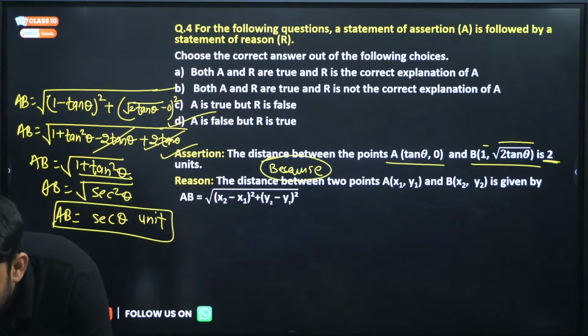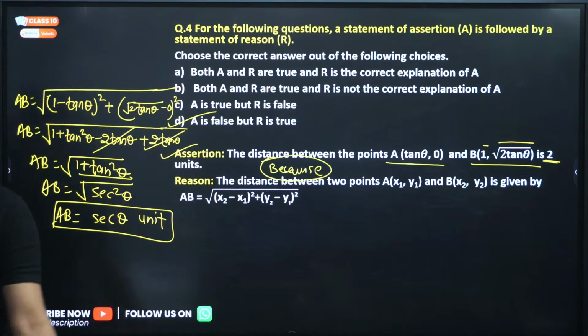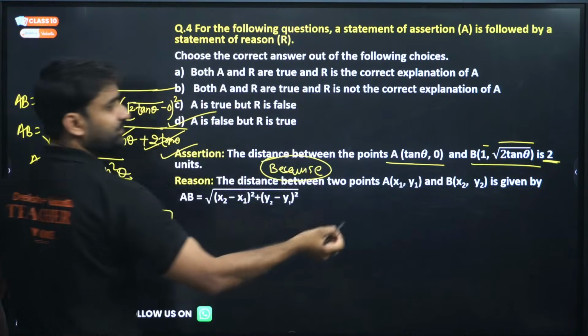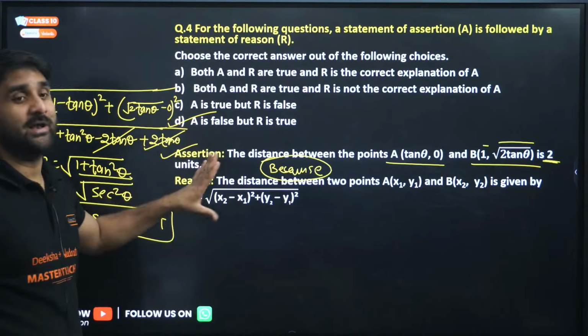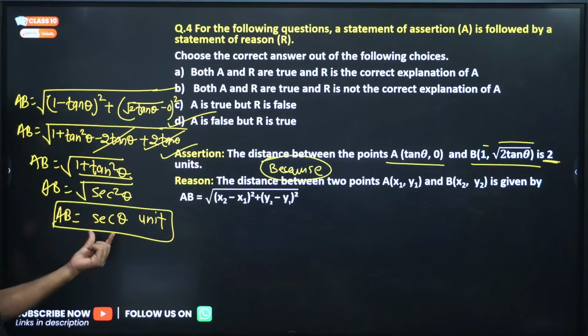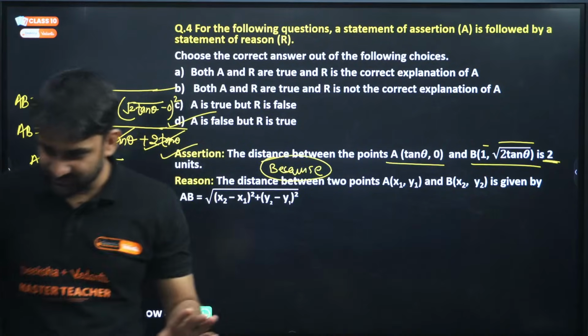Yes, my dear. No, both A and R true? No. A is not true, Kavya. Look at the question again. Find out the distance again. No. D will be the correct. See, if we talk both A and R are true, R is the correct. No. Because A is not correct. Assertion is saying that distance is 2 unit. But we are getting here distance sec theta unit. I hope this is clear to you all.